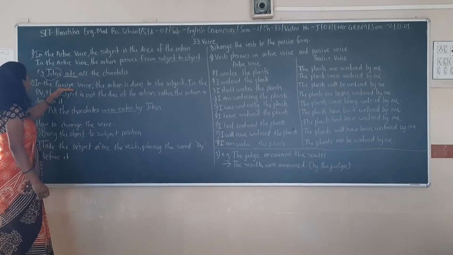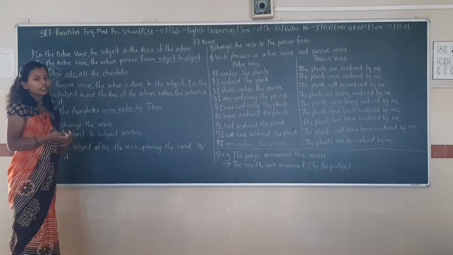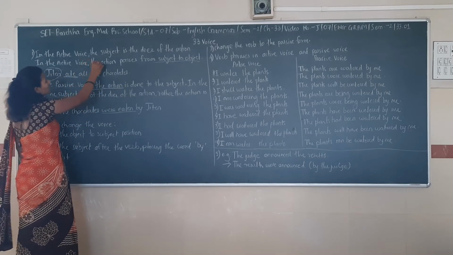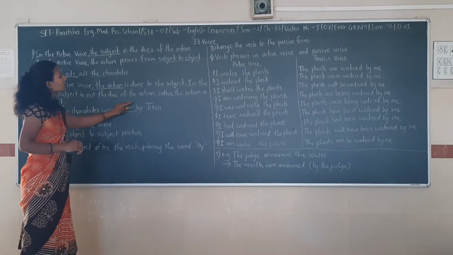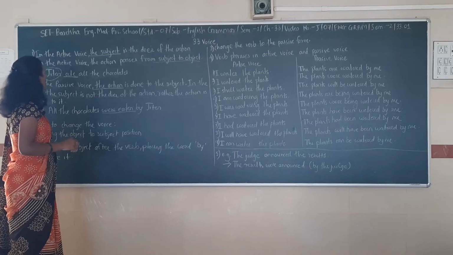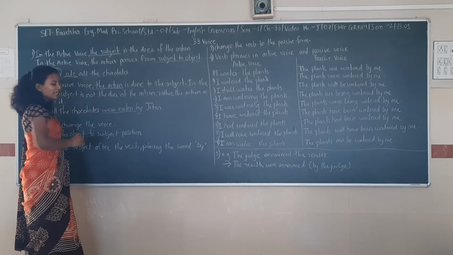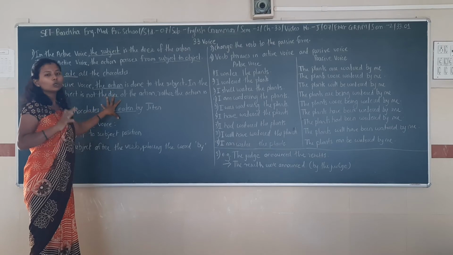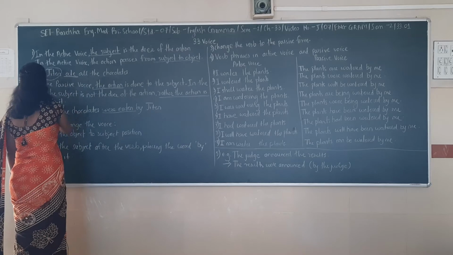Now passive voice. In the passive voice, the action is done to the subject. In the passive voice, the action is important. In active voice, the subject is important, but in passive voice, the action is important. The subject is not the doer of the action; rather the action is done to it. The subject is important in your sentence, but your focus should be on the action.